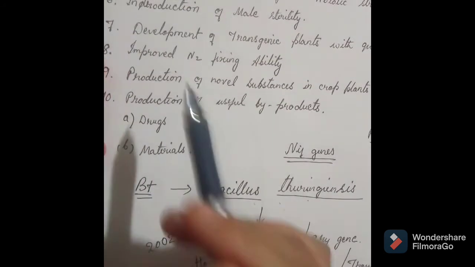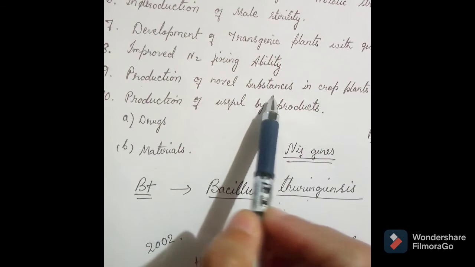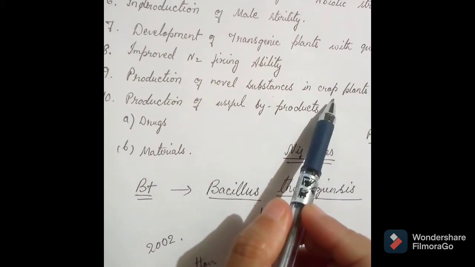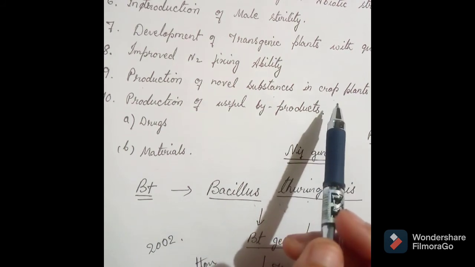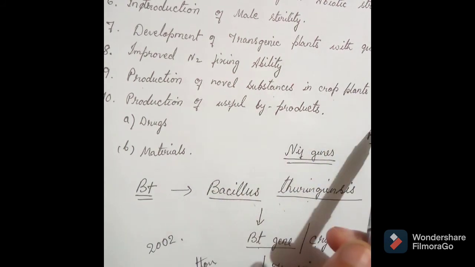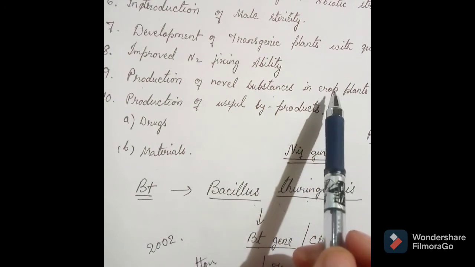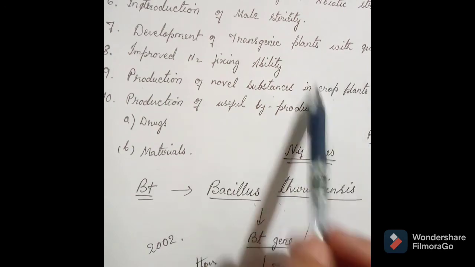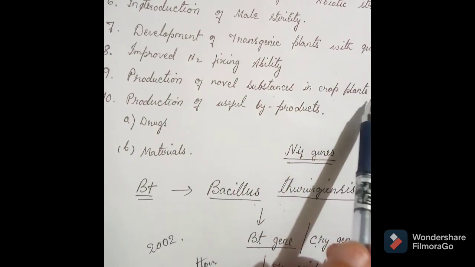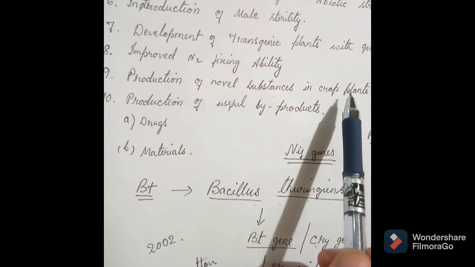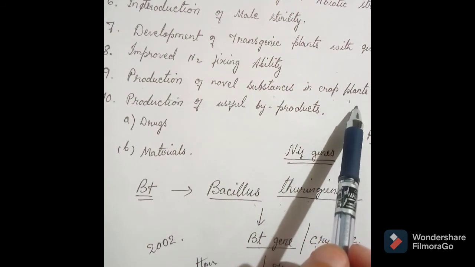Here the next achievement is production of novel substances in crop plants. In this case, biotechnology is finding novel uses beyond food. We always think of crop plants as meant for the production of food, but biotechnology is finding novel uses beyond food.